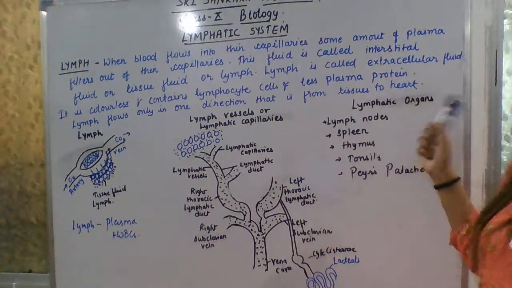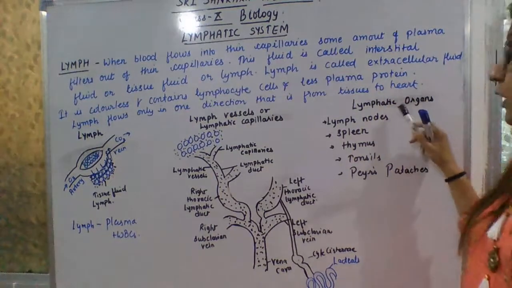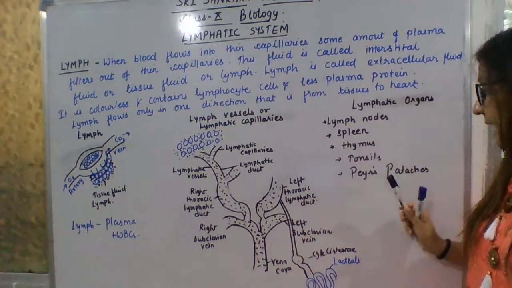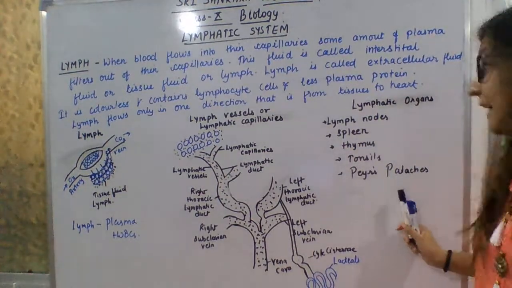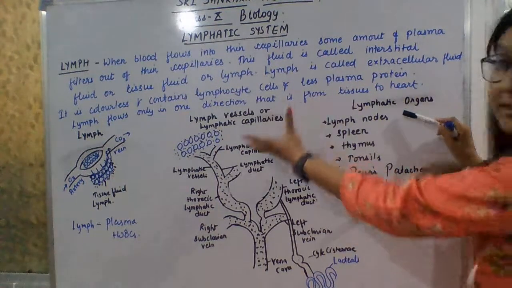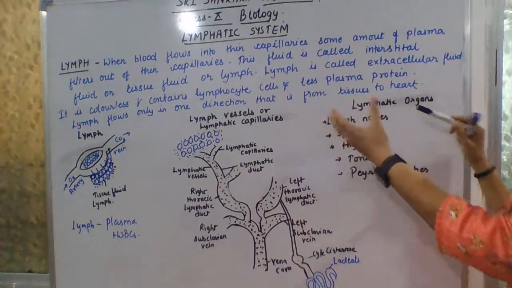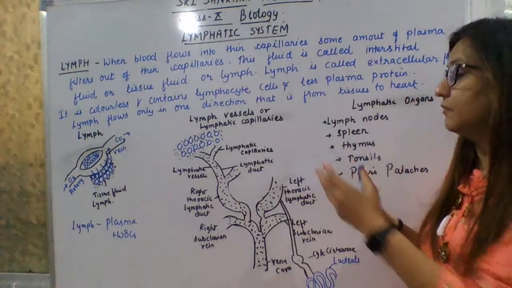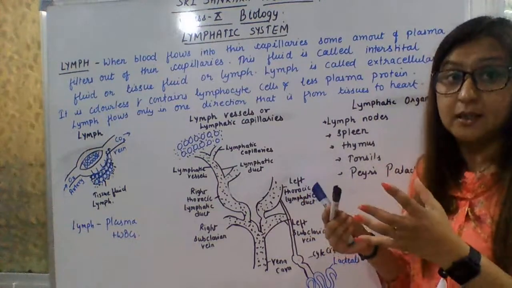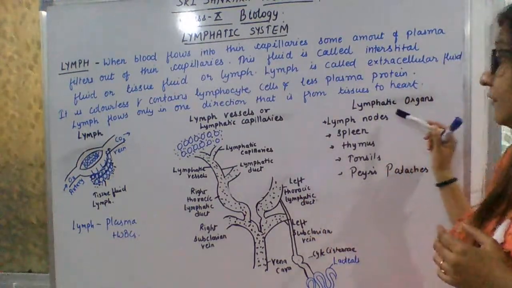Now, what are the lymphatic organs? Lymphatic organs are such as lymph nodes, spleen, thymus, tonsils, and Peyer's patches. So what are lymph nodes? When lymphatic vessels interact or cross each other, they form lymph nodes.